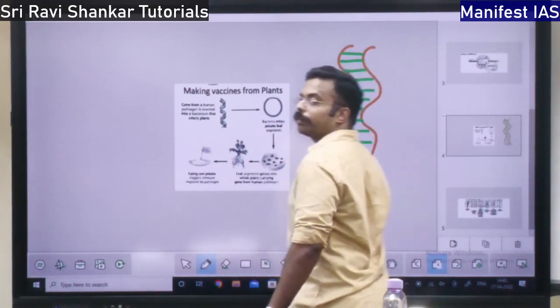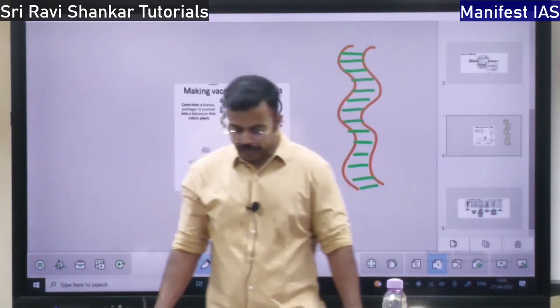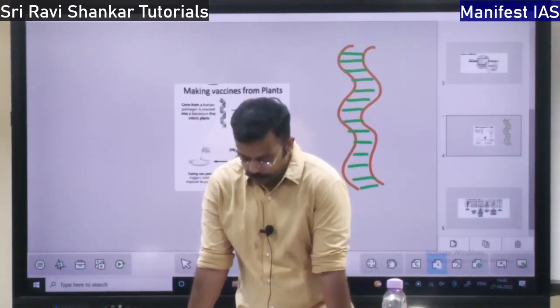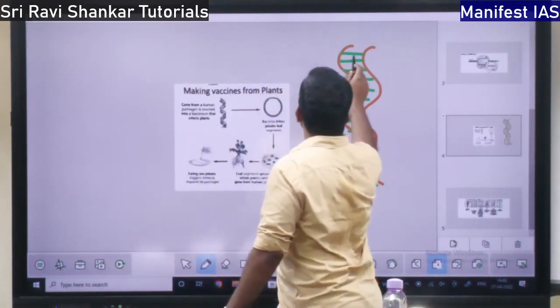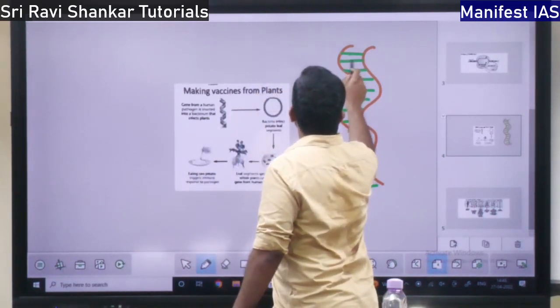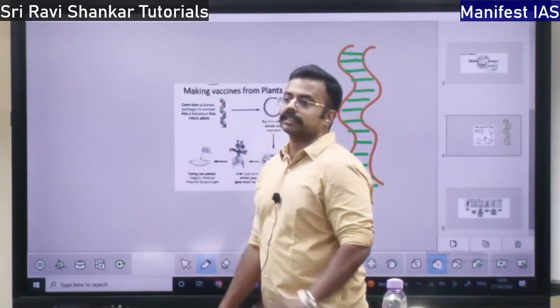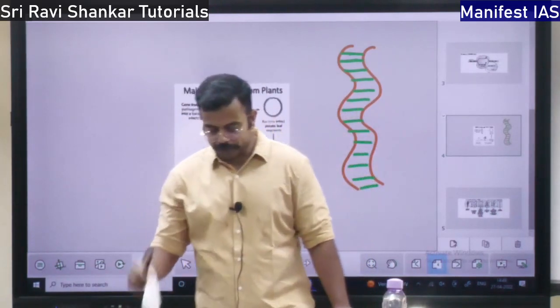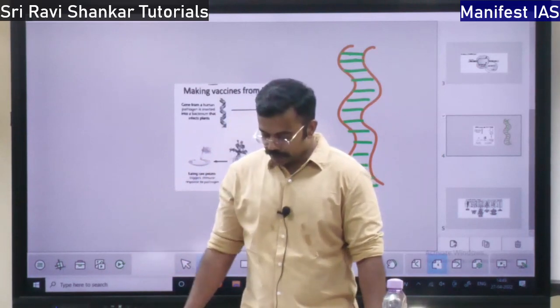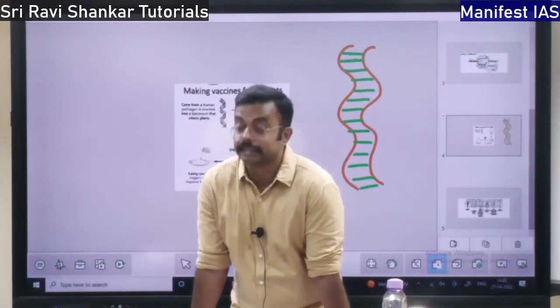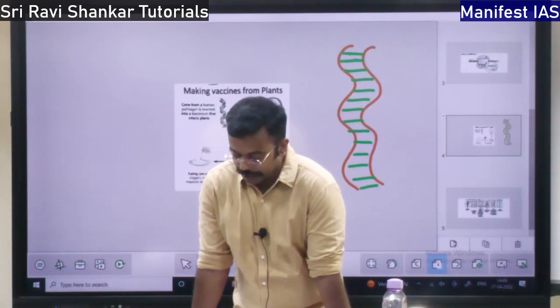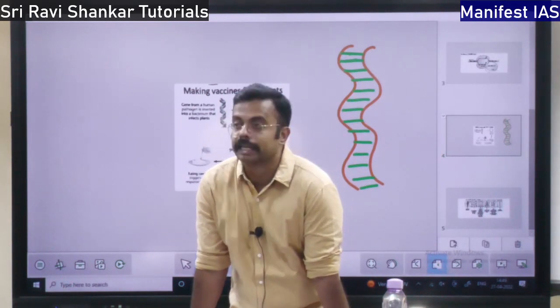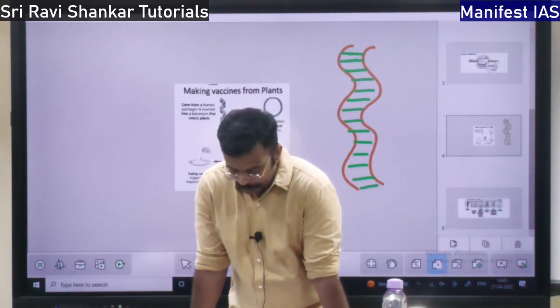This base is made up of sugar, deoxyribose and phosphate. It is made up of deoxyribose and phosphate, and it has got four bases. In this staircase-like structure, there will be four bases. What are the four bases? Adenine, cytosine, guanine and thymine. These are the four bases.